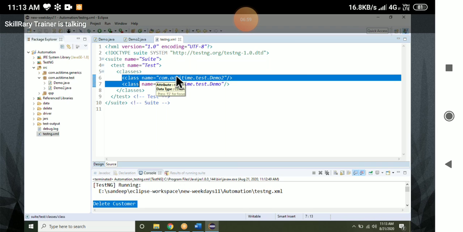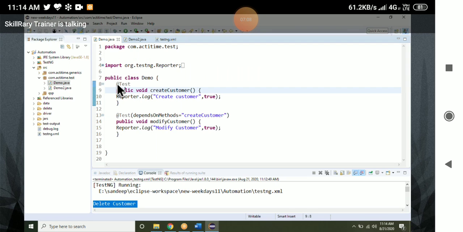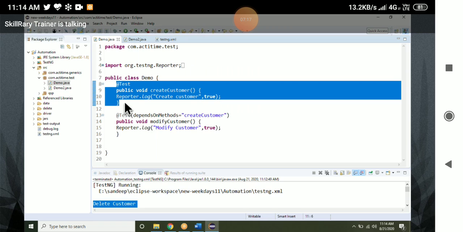Okay, in real time we never use the main method. Always remember, we never use the main method in real time. Every time we are going to use @Test only. We can write only one main method, but here, even though it works like a main method, we are going to call it a test method, not a main method, because it allows more than one test method. Maximum 15 methods in a class we can run.